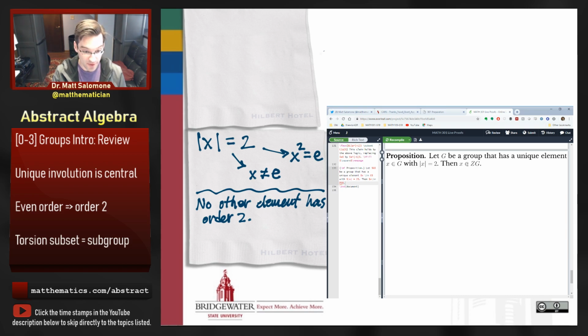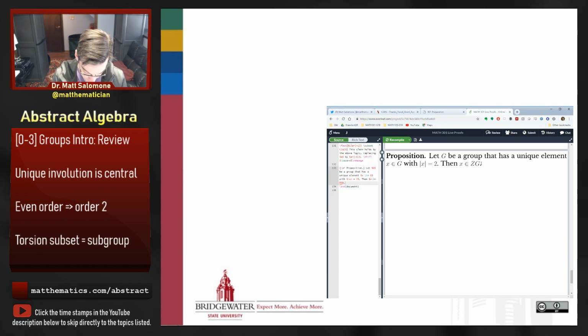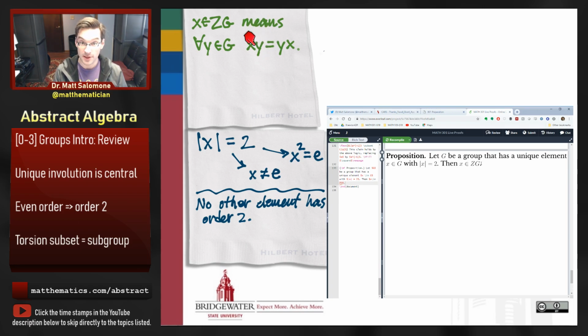So now let's play around with the conclusion. The conclusion of this theorem is that x belongs to the center of my group G. So let's unpack that definition. X belongs to the center of G means that x commutes with everything in the group. That's what the center of a group is. It's the set of all the elements that commute with everything in G. So for all y in my group, we would have xy equals yx. If we're going for a direct proof, this would be our burden of proof. If you hand me a y arbitrarily chosen, I would need to show you why xy must be equal to yx.